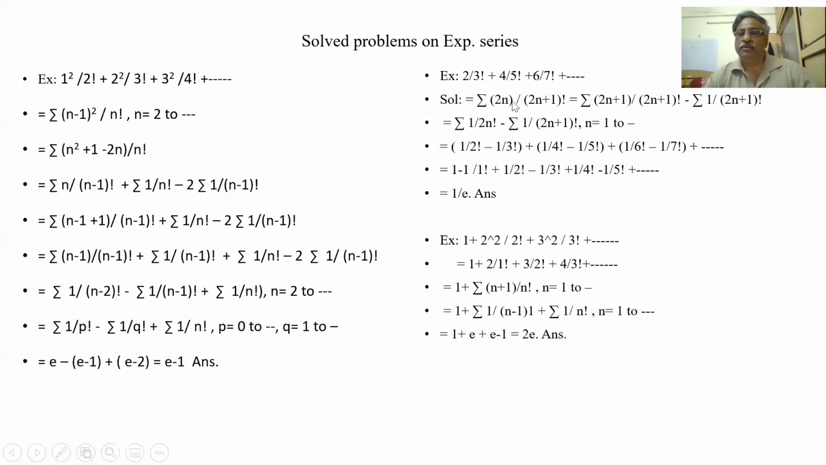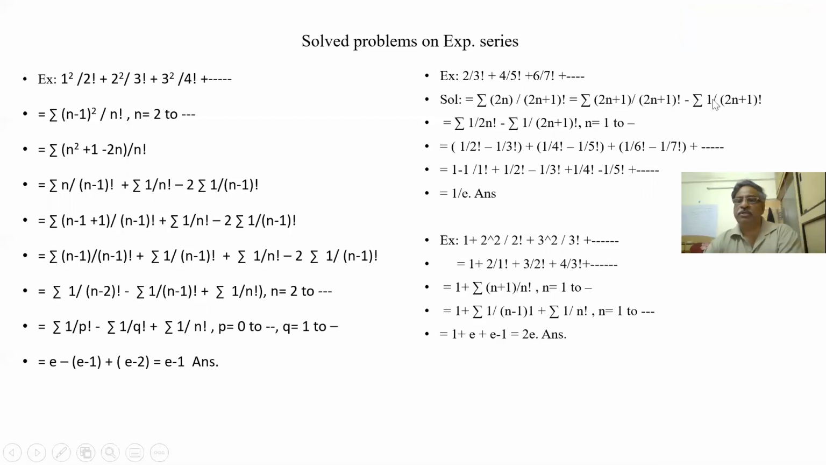Again same, I can write 2n plus 1 as 2n plus 1 minus 1, and 2n as 2n plus 1 minus 1. So 2n plus 1 can cancel. This becomes sigma 1 by 2n factorial minus sigma 1 by 2n plus 1 factorial, n is 1 to infinity. See, this is not my e. 1 by 2n factorial is not e. e starts from all n factorials. This is also not e, but these two together become e.